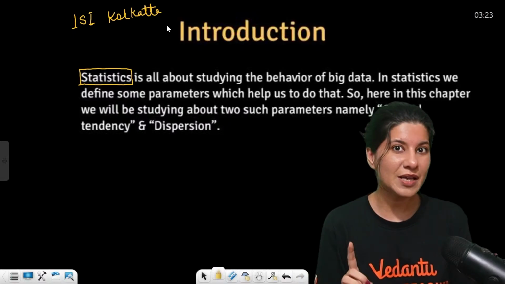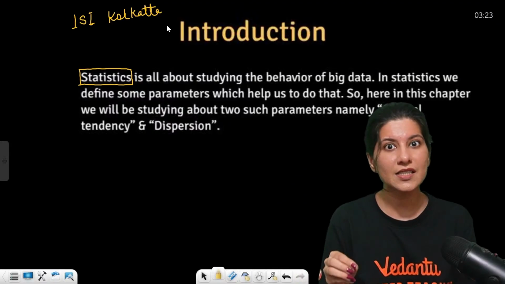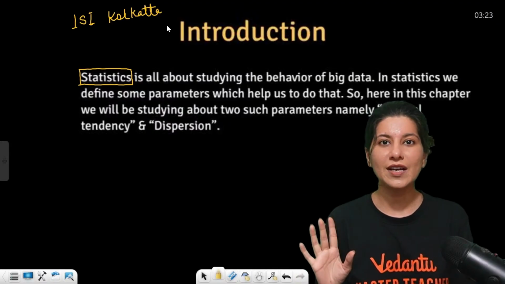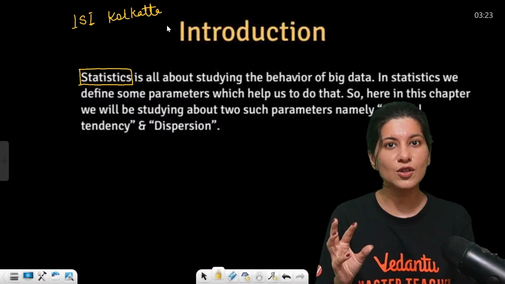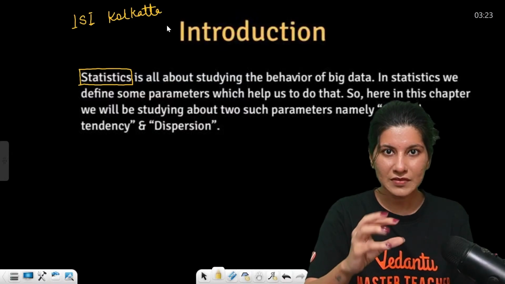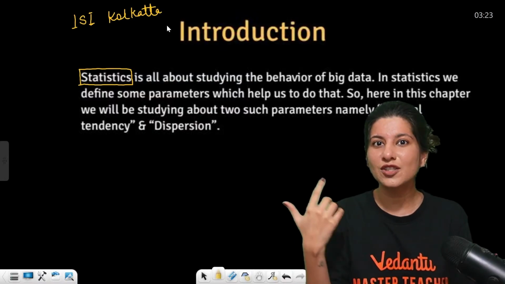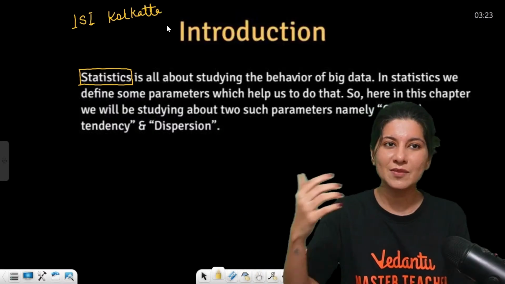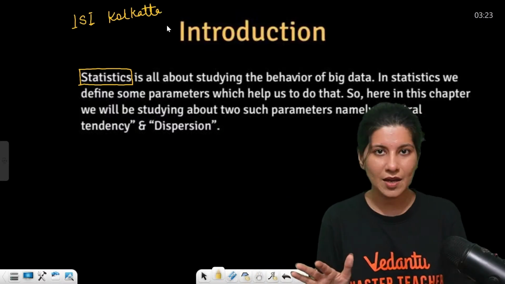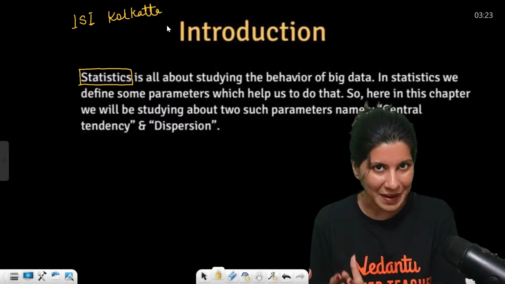So if you want to pursue a career in mathematics, especially in the statistics branch, do check out the admissions also. I'll be bringing you a session, a video on how to apply to this college, what is the scope, what is the placement, everything about this college. But yeah, now coming back to statistics.